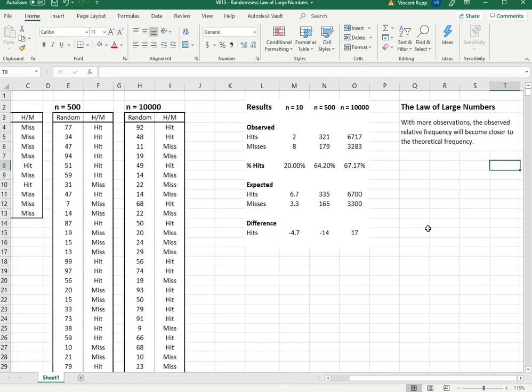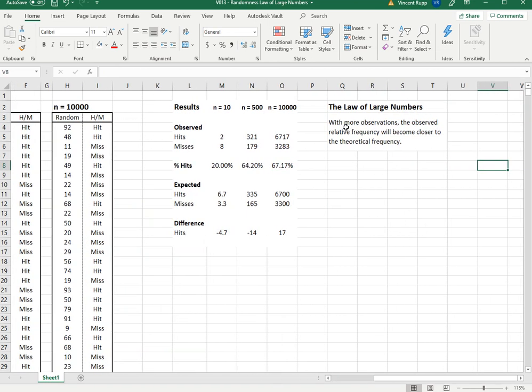And this is what we mean by the law of large numbers. With more and more observations, more data, more trials, whatever you call it, the observed relative frequency, so this number, will become closer to the theoretical frequency, often called probability. So if we went not to n equals 10,000, but 20,000, 100,000, whatever, Excel could do that, though it will slow down a little at some point. It would be even closer and closer to 67% on each try.